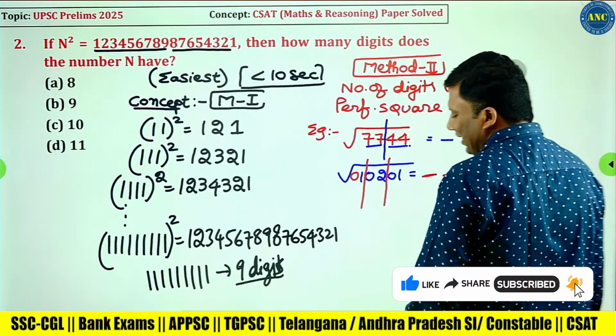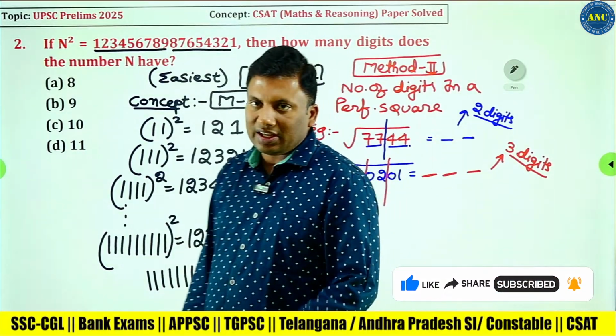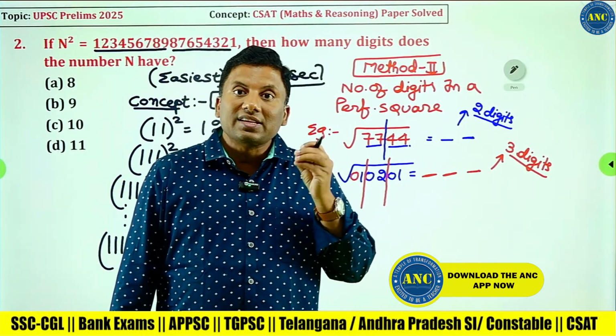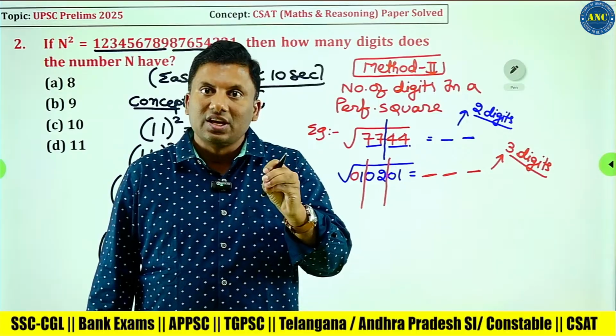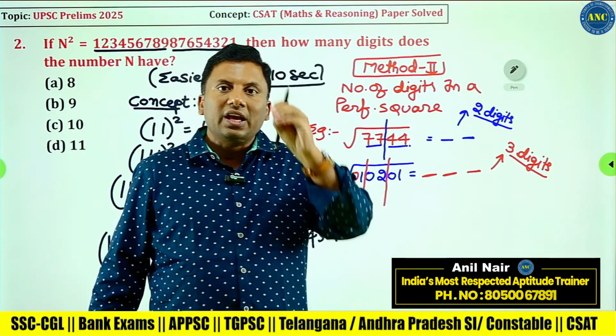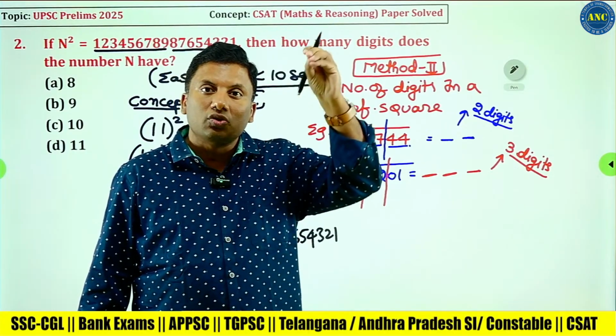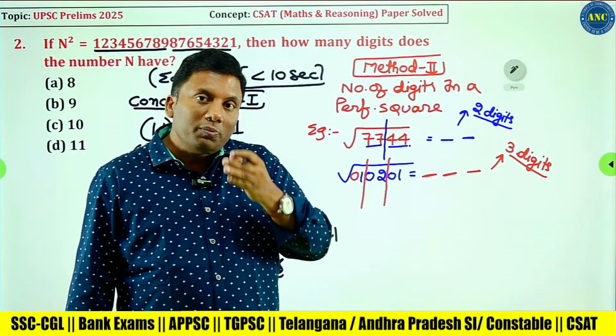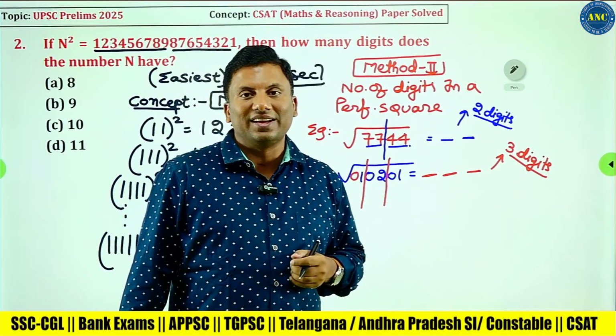I hope the idea is very much clear. If the given question is a perfect square and he is asking the number of digits, start from the rightmost, move from right to left, keep a slash after every 2 digits. How many groups of 2 digits are there?